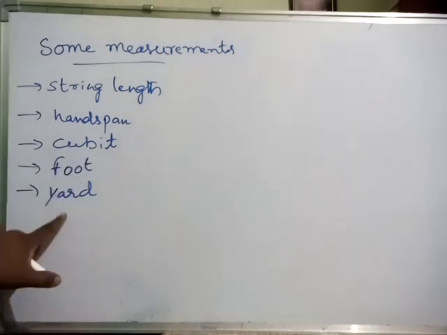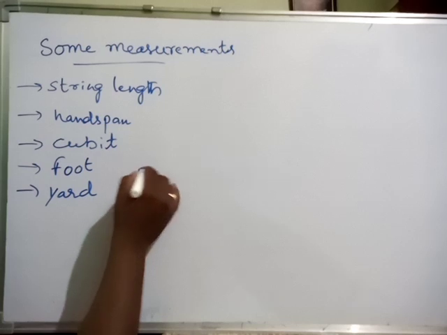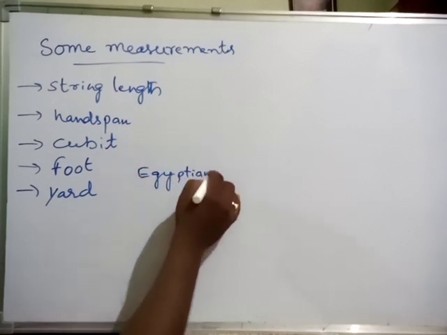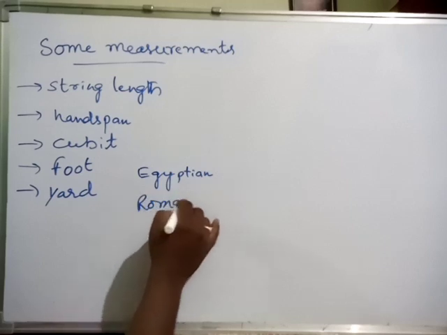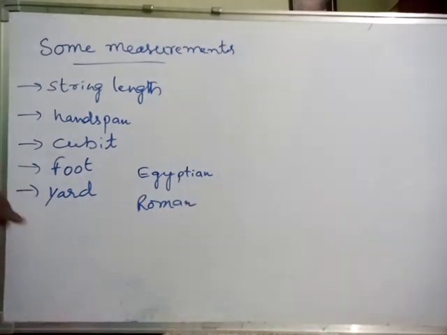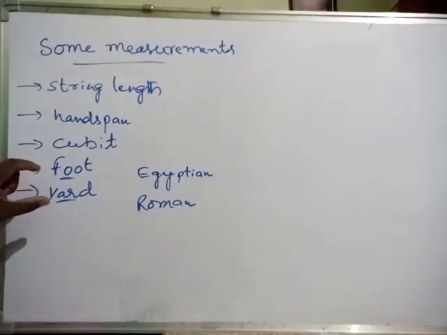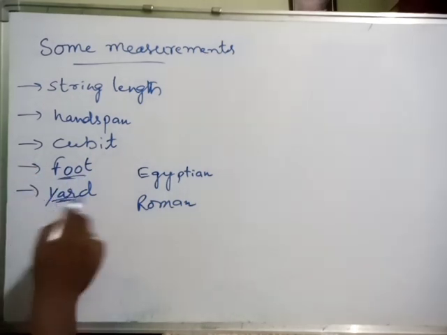And foot, yard, these are also some measurements. Egyptians and Romans used these types of measurements, foot, yard, etc. Yard and foot have fixed values only now, but in the ancient period people used these also as some standard measurements in the world.